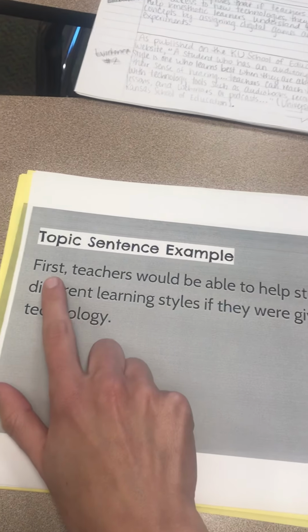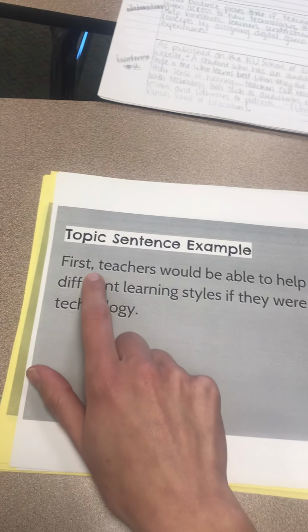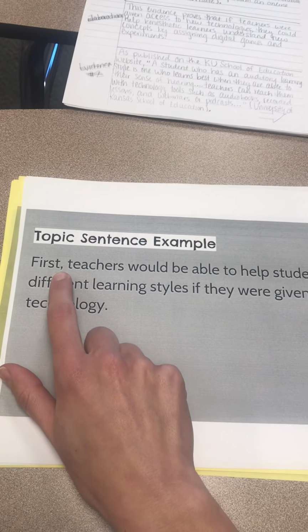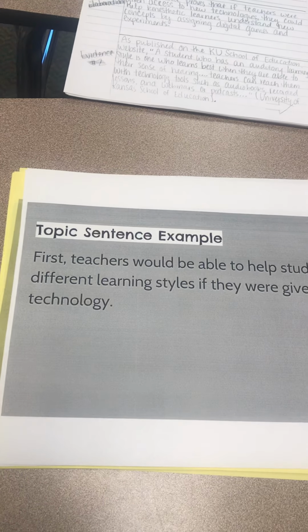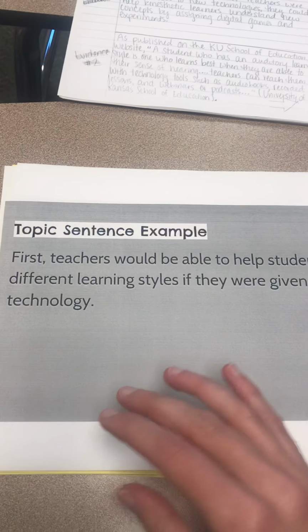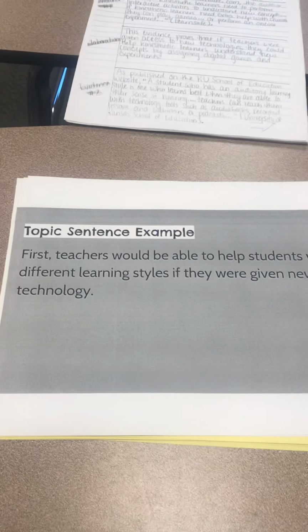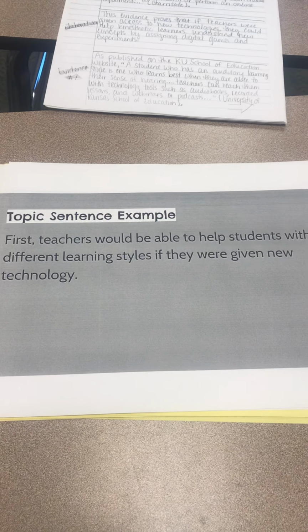So you can begin with something like first as a transition. After your transition word, you always need a comma. You can start with to begin or to start, but not all transitions are going to work, so make sure you choose one that will work for the first body paragraph.